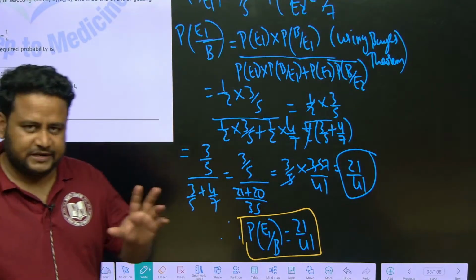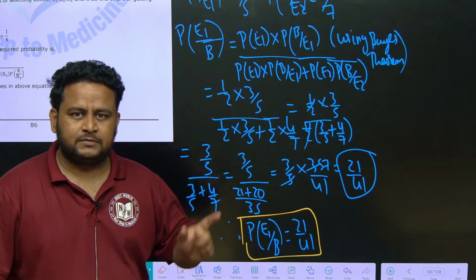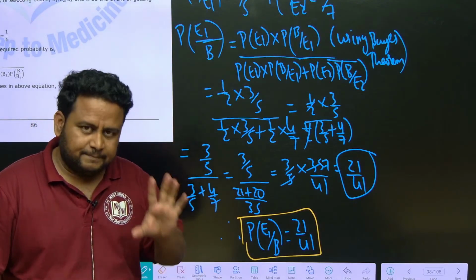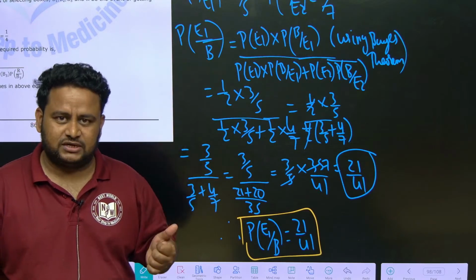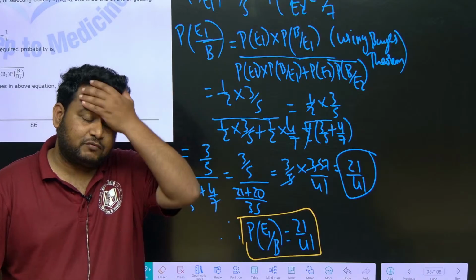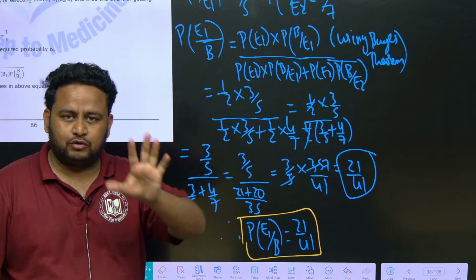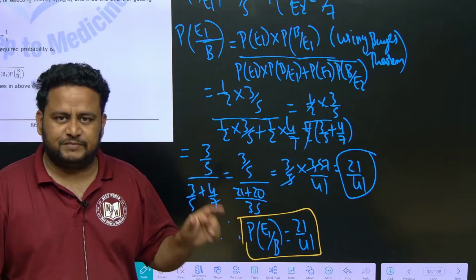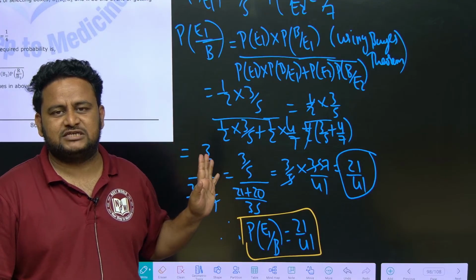Clear? First we studied the addition theorem. Then we studied Bayes theorem in detail. I told you what mutually exclusive and mutually exhaustive events are. Then we studied how to state and prove Bayes theorem. Then, on application of Bayes theorem, we did 2 questions. Clear, friends? I will wind up now.